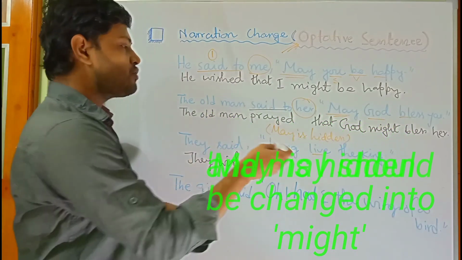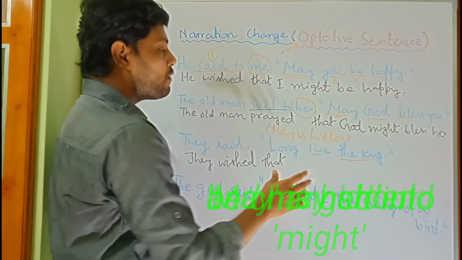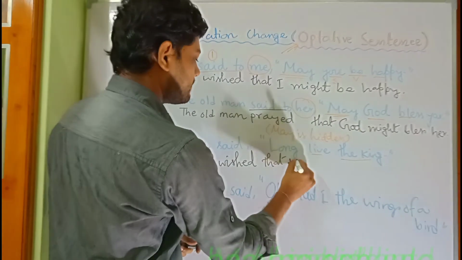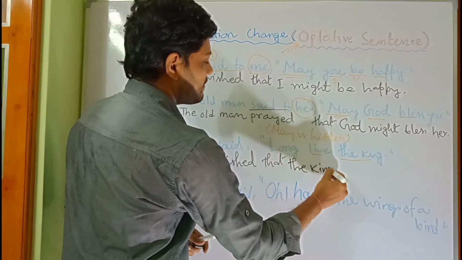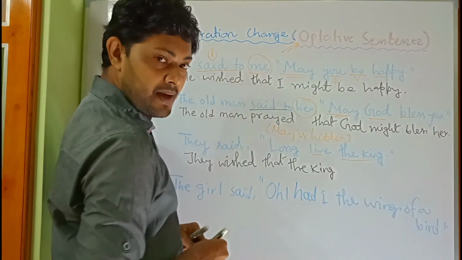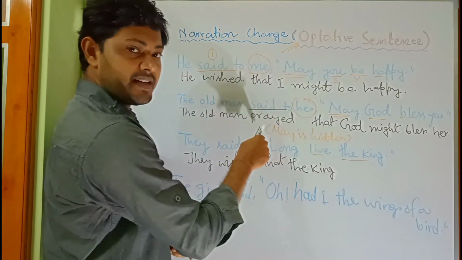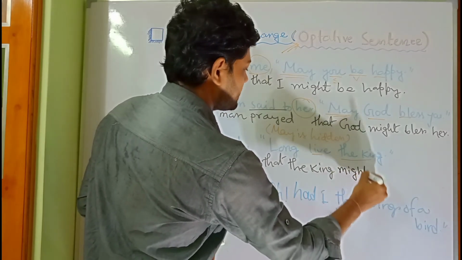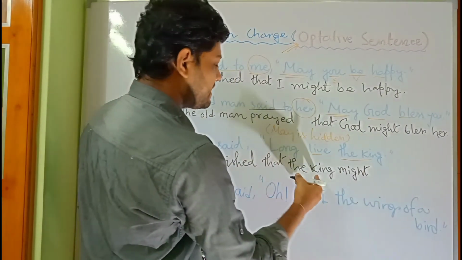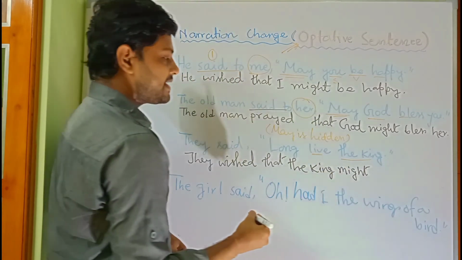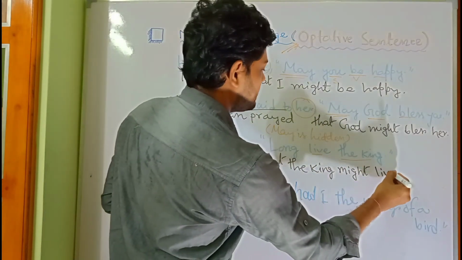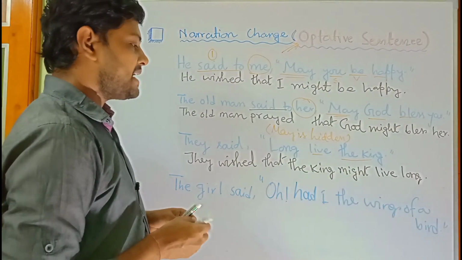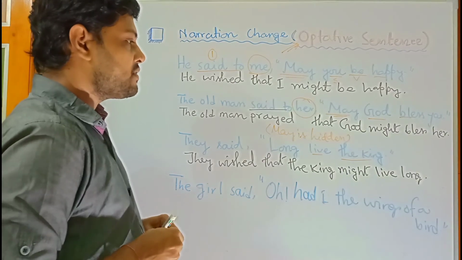Okay, so now try to change it into indirect speech. So who will come first? Everywhere the subject. So who is the subject here? The king. After that, who? The modal verb, because may is actually present here. So we will have to write might. They wished that the king might. After that the main verb live and then long. So the answer is they wished that the king might live long.